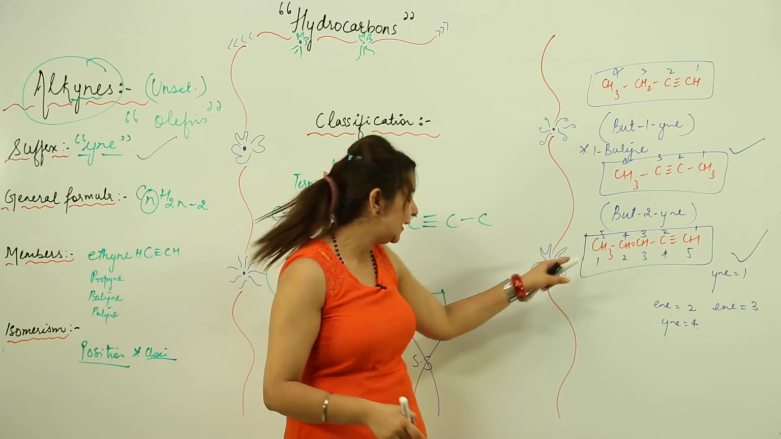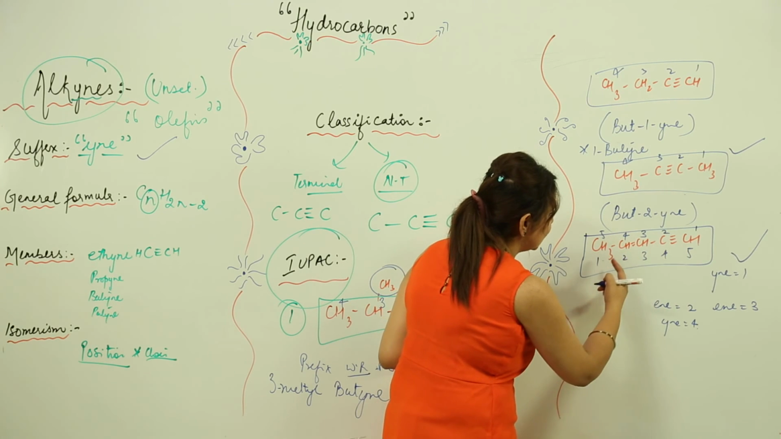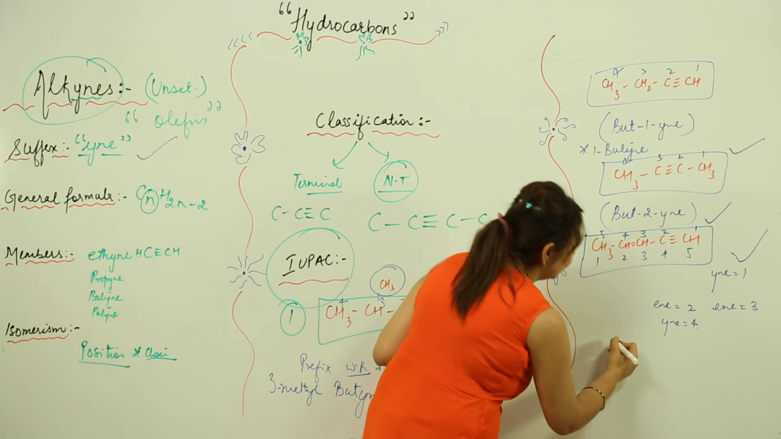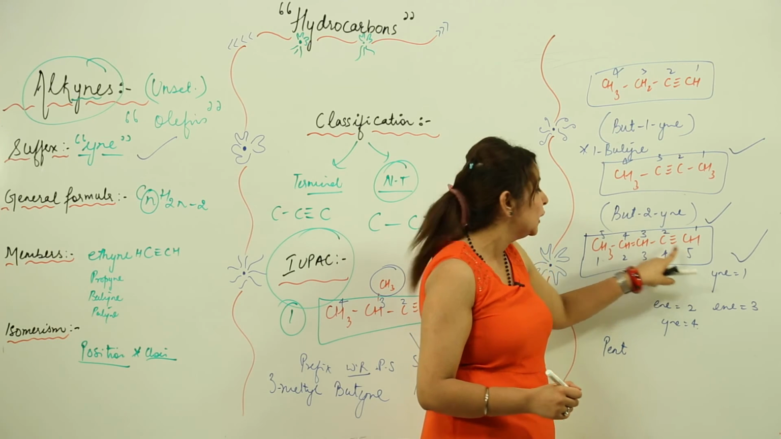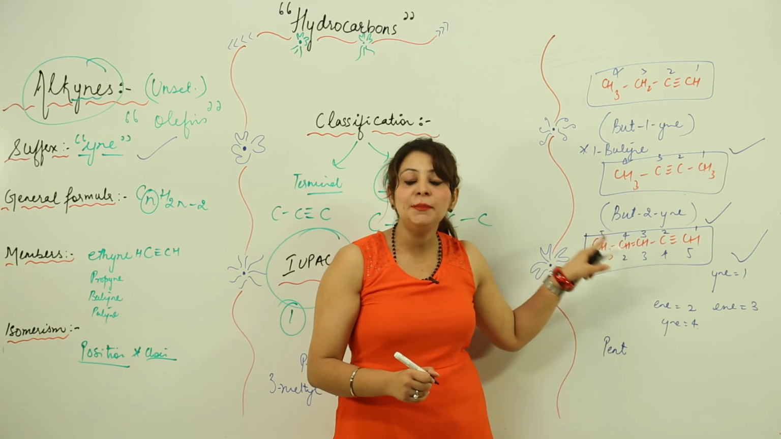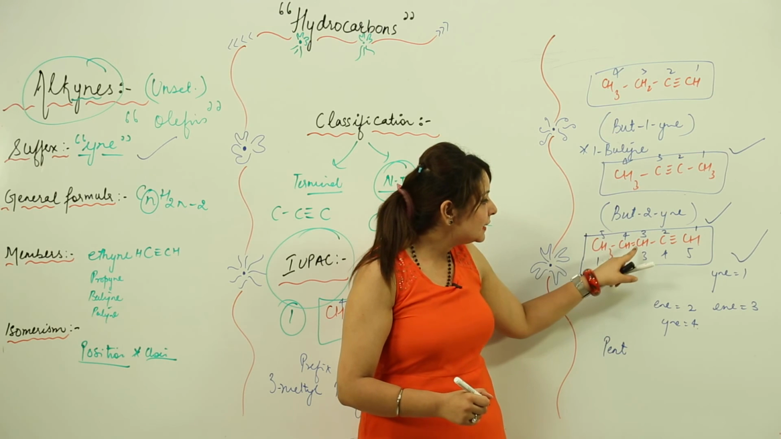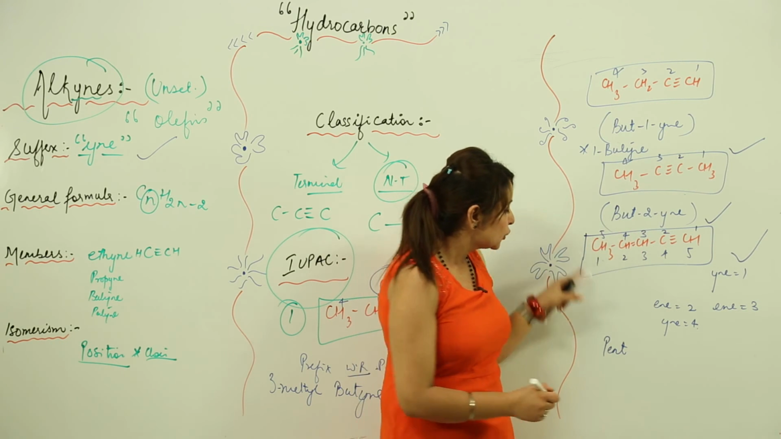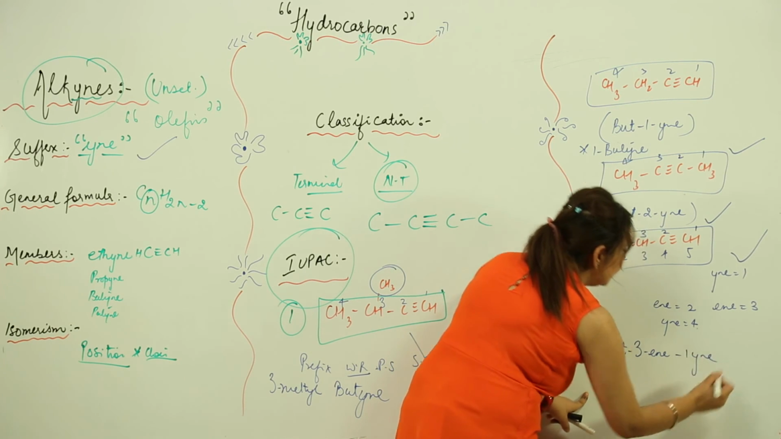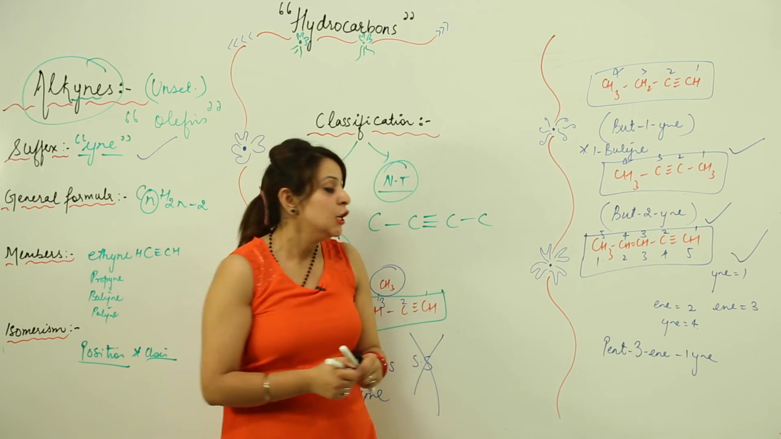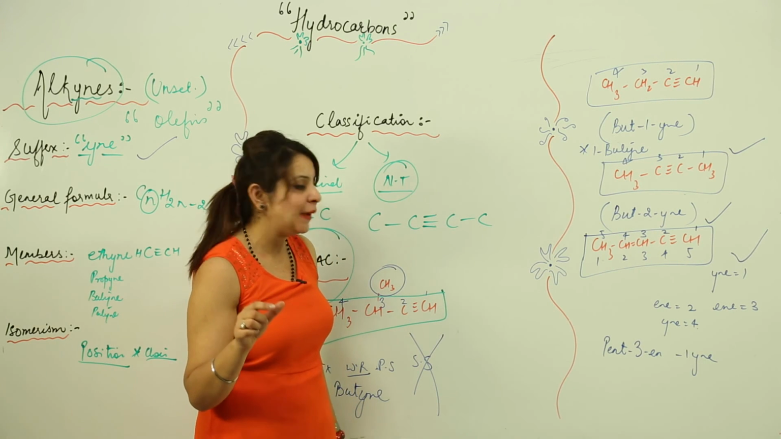So let us write the name. No prefix, so that means we can skip it. Second is word root, so we have selected this pattern. 5 means pent. And what do you get to see? We get to see double bond as well as triple bond, right? I'll be indicating the alkene first, then I'll be writing the alkyne, right? My alkene is at position 3, so that means it is pent-3-ene and 1-yne. But whenever you join ene and yne, you just have to skip this e, right? So it becomes pent-3-en-1-yne. It becomes pent-3-en-1-yne.